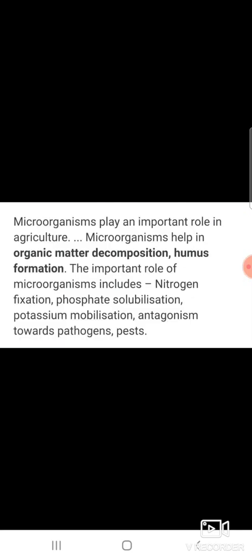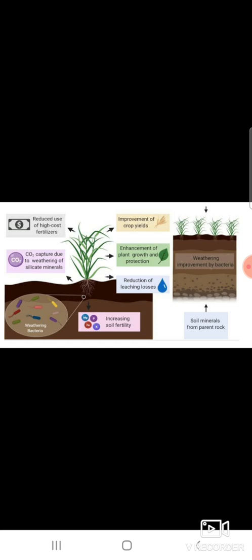Okay, then only microorganisms are used in the production of vaccines, amino acids, enzymes, and vitamins. Microorganisms play an important role in agriculture. Microorganisms help in organic matter decomposition and humus formation. The important roles of microorganisms include nitrogen fixation, phosphate solubilization, potassium mobilization, and antagonism towards pathogens and pests. Okay, then only first, nitrogen fixation. What is nitrogen fixation?